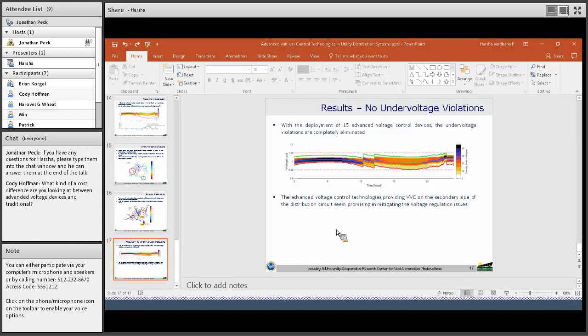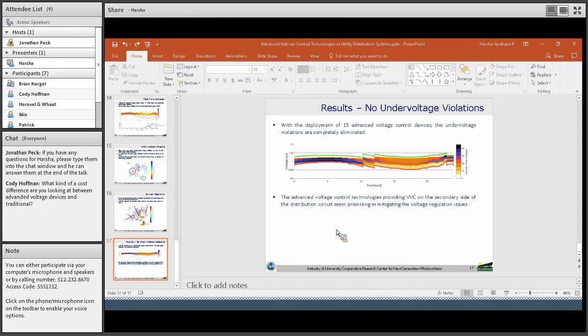The answer to this question is that the traditional voltage regulation equipment is big in size, very costly, and even more effective.